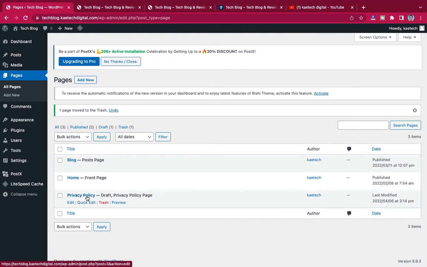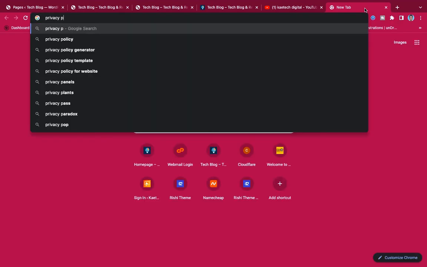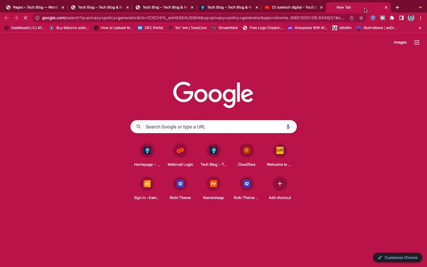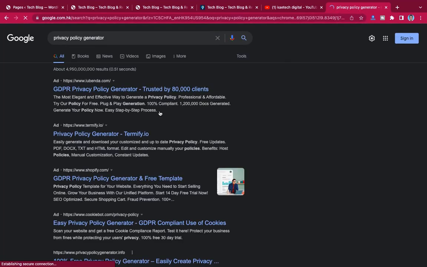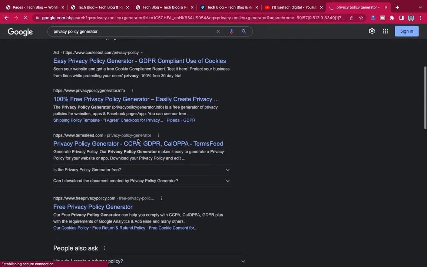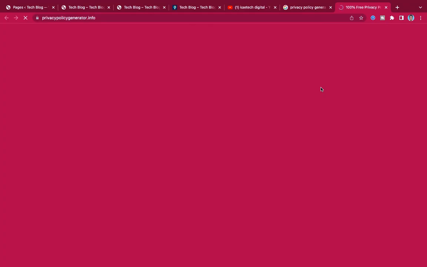But like I said, every website needs to have a privacy policy. So what I'm going to do is go to Google and search for privacy policy generator, then scroll down and look for this one, 100% free privacy policy generator by policygenerator.info. Click on it and you will be redirected over here.